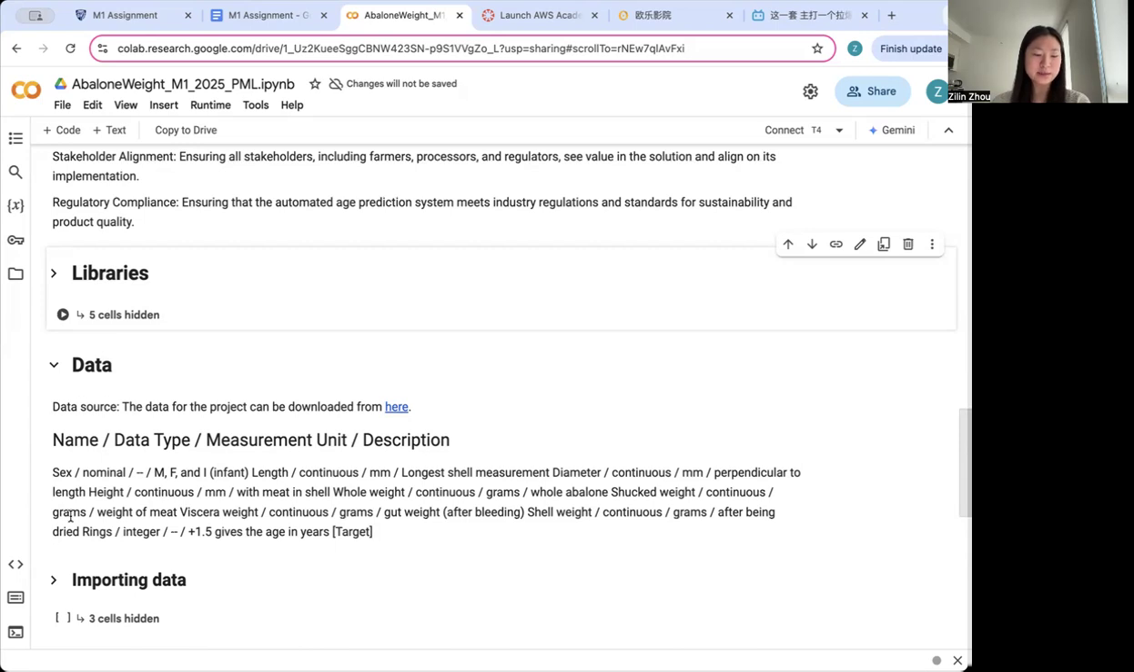We then extract the features X and target variable y. X included numerical and categorical variables such as sex, length, diameter, height, whole weight, shucked weight, visceral weight, and shell weight. The target variable y was the number of rings, which is used to estimate the abalone's age.